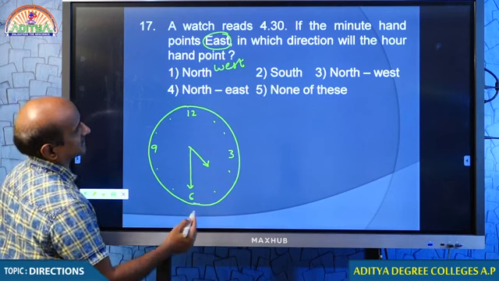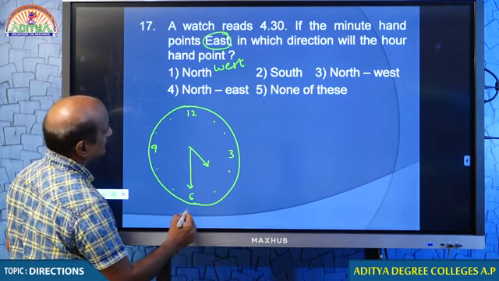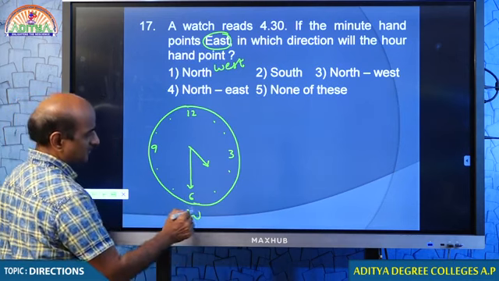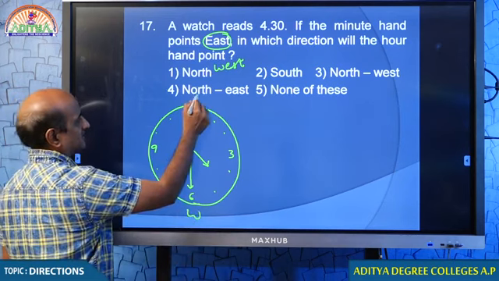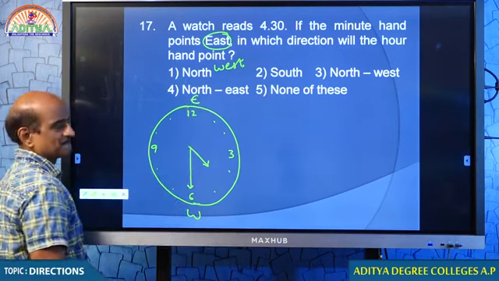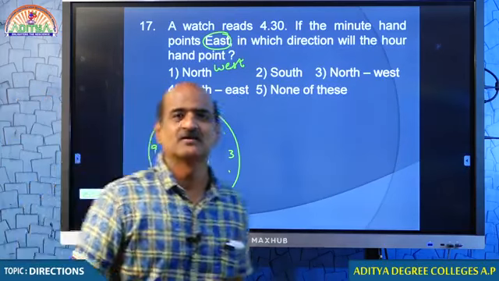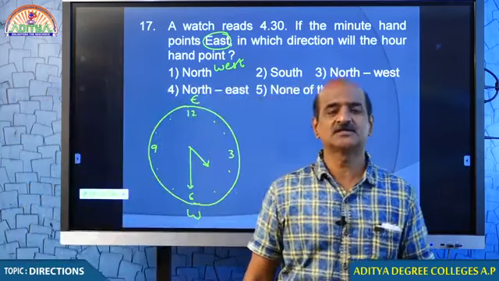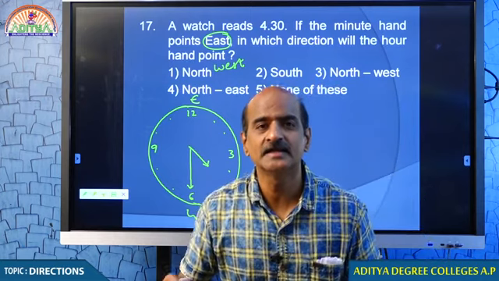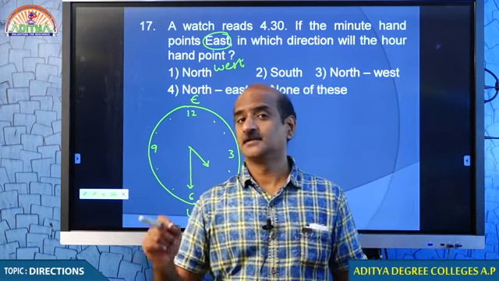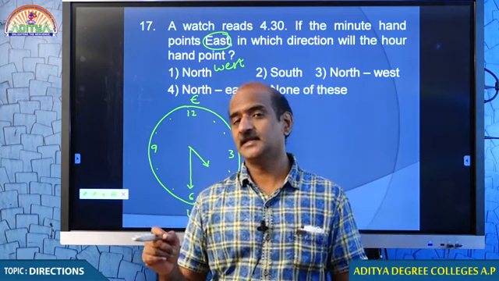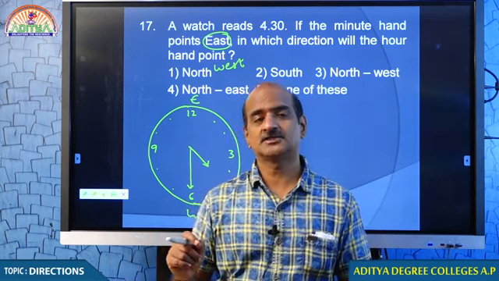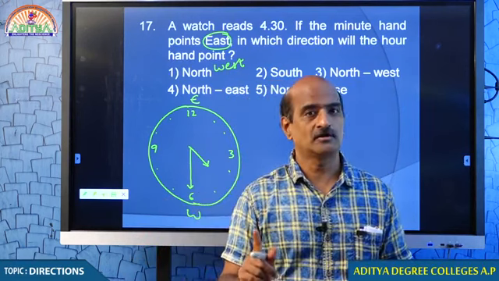In this question, it is given that the minute hand is facing west. If you call this west, this will be east. Opposite of west is east. When you identify east, 90 degrees in the anti-clockwise direction, you will get north.